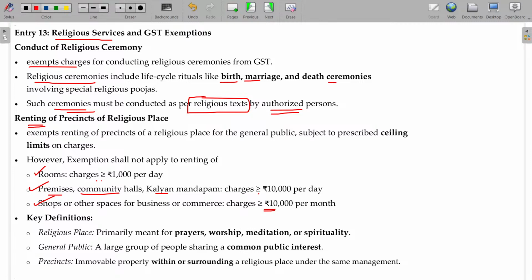1,000 for a room per day, 10,000 rupees is the hall rent per day, 10,000 for the shop rent per month. So these are the numbers. Below that, exempted. It exempts renting of precincts. Precincts means nearby the religious places, for the general public, subject to a certain ceiling limit. The limit is given. And a religious place means primarily meant for prayers, worship, meditation and spirituality. General public means a large group of people, common public interest. Precinct means immovable property within or surrounding other religious places. So I have just explained the terms also used here.